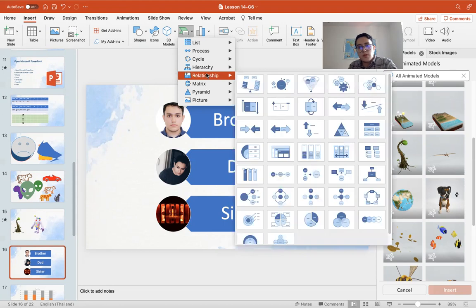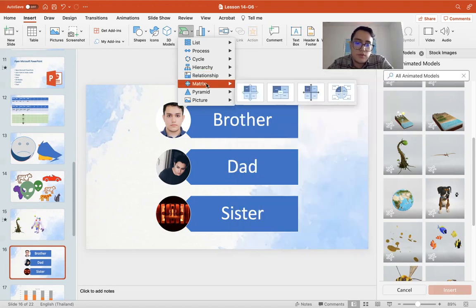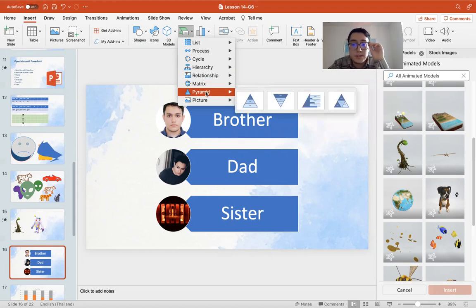Table, relationship, it shows the relationship between 2 or 3 things or topics. Matrix is similar also. Pyramid shows the hierarchy or the importance of 1, 2, and 3. So the higher it goes, the different it is.